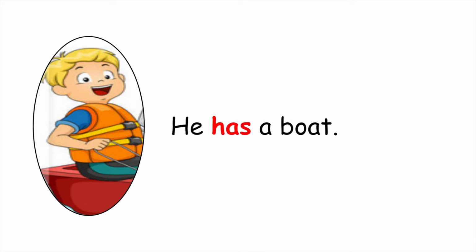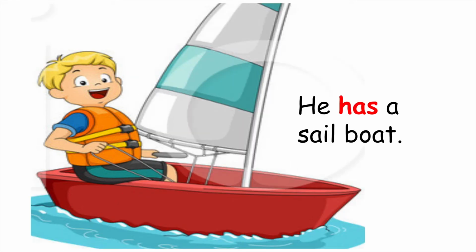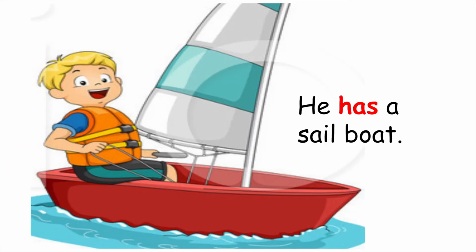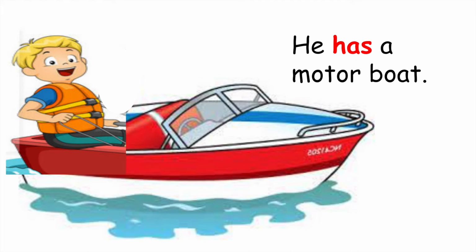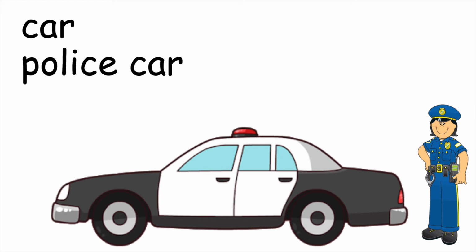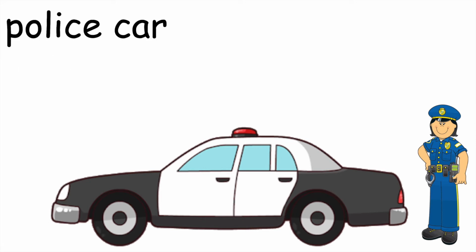We can say he has a boat. He has a sailboat. He has a motorboat. Do you see the difference? This boat has a sail. This boat has a motor to help it to go forward. Okay? Awesome. What about this? What is this? Well, it's a car, but let's be more specific. It's a police car.